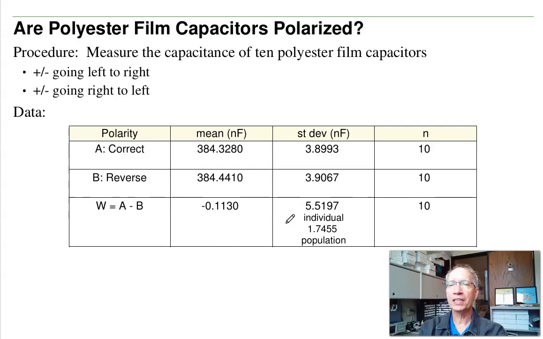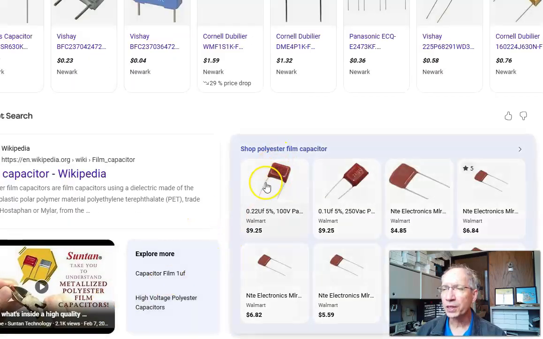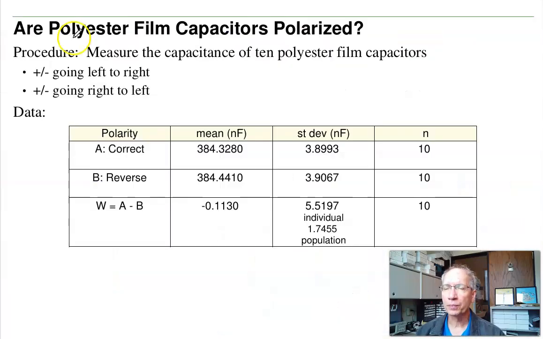So the first thing I need is data. I'm going to take a polyester film capacitor. So here's what they look like. If you ever see these in the lab, those are polyester film capacitors. They don't have polarity marked on them. Should they? Is there a difference?